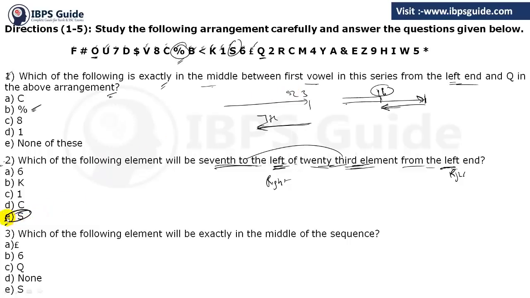Now third question, which of the following elements will be exactly in the middle of the sequence? Now we just have to find out exactly the middle of the sequence. Okay, now see, till S we have 16. So just count from here also, 1 2 3 4 5 6 7 8 9 12 13 14 15 16. So 16 16 they are gone. Now we are left with 3 and 2 5. So the middle word will be Q, that is option number C.